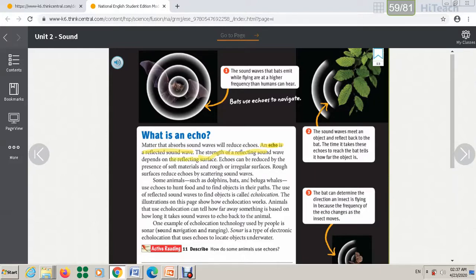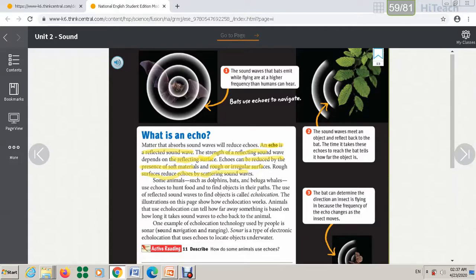The strength of a reflected sound wave depends on the reflecting surface. This part is very important. Echo can be reduced by the presence of soft material and rough, irregular surfaces. Rough surfaces reduce echo by scattering sound waves.